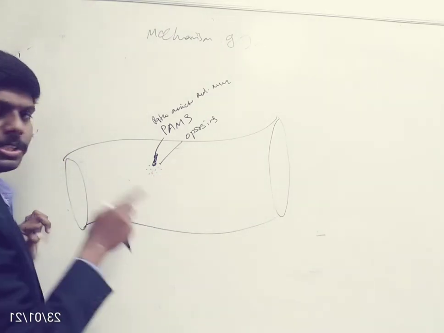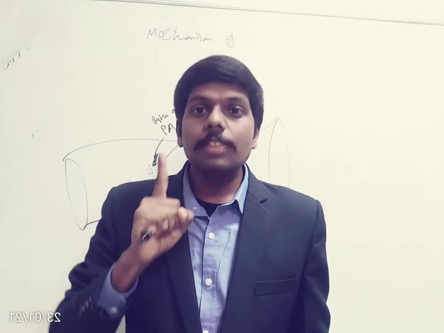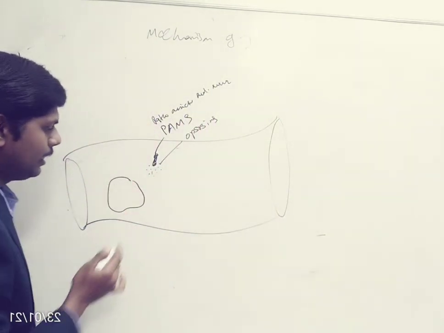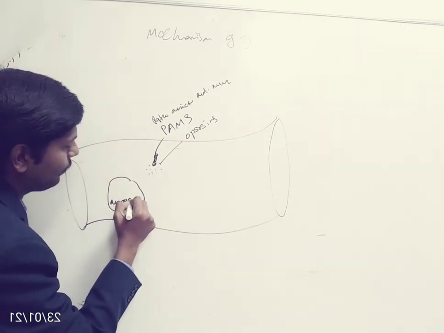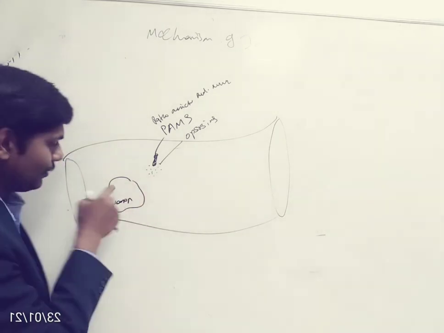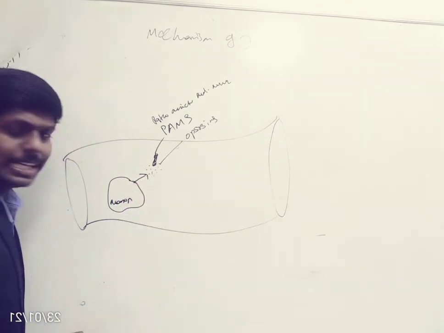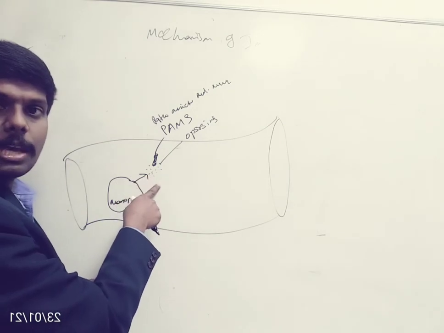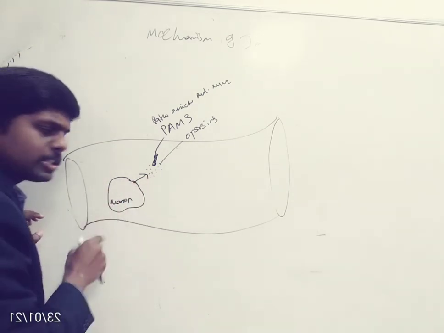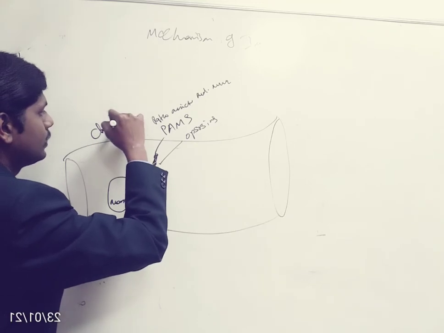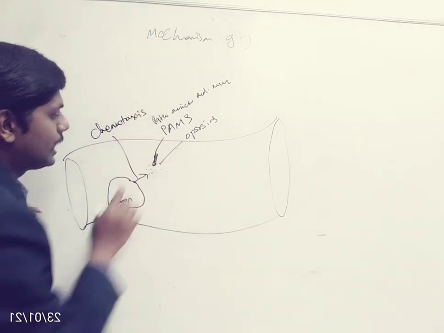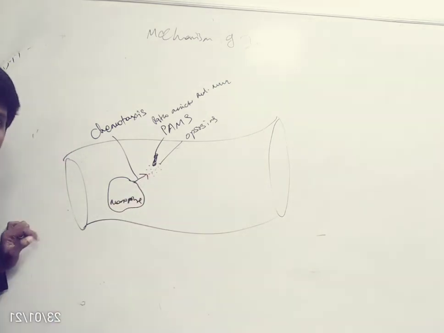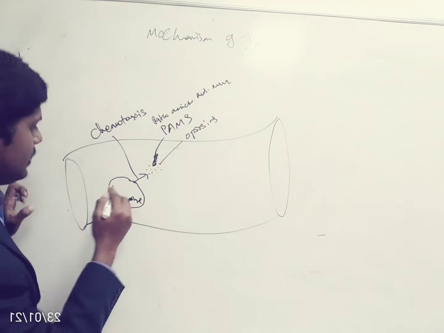Now whenever these opsonins are released into the blood, immediately the macrophage will get activated. There are circulating macrophages in the blood. This macrophage, triggered by these chemicals, will get attracted towards the chemicals released by the bacteria, and this attraction is called chemotaxis. That is, it will get attracted towards the pathogen.